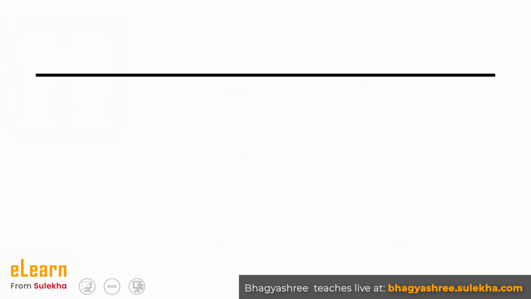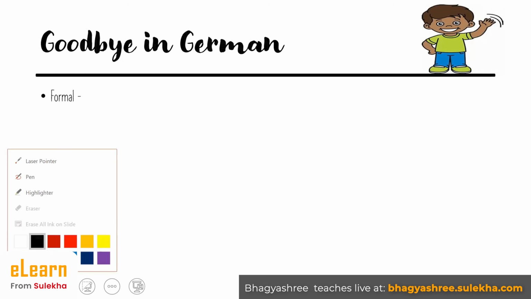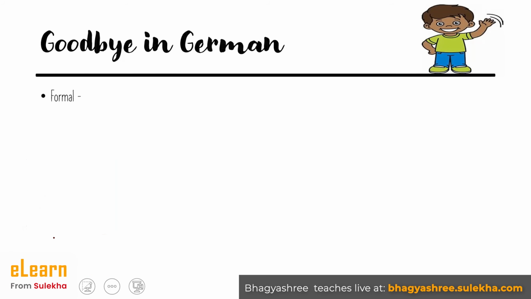Then, how do you say goodbye in German language? So what are the various ways of saying goodbye in German language? Now, in a formal way, as when you are at a client's place or dealing with a boss or someone in a very formal setup, you would say auf Wiedersehen.